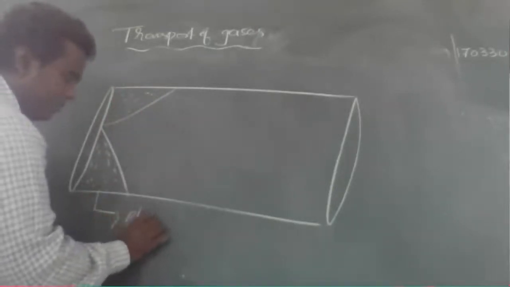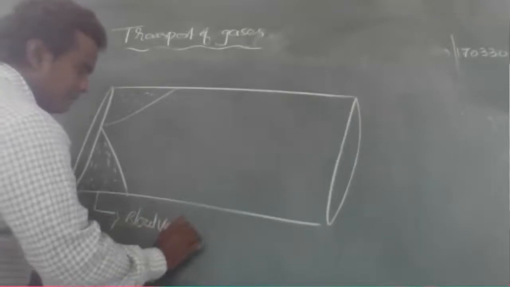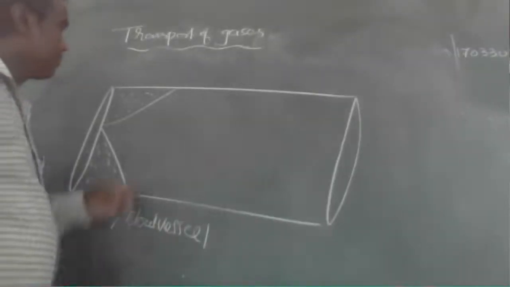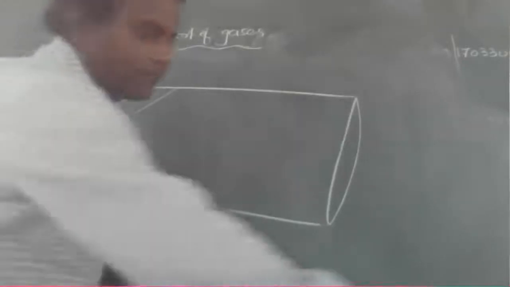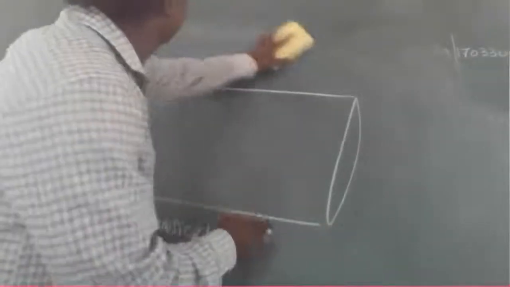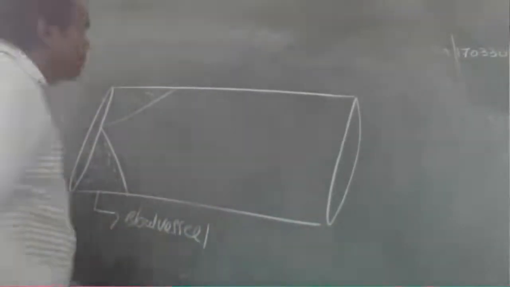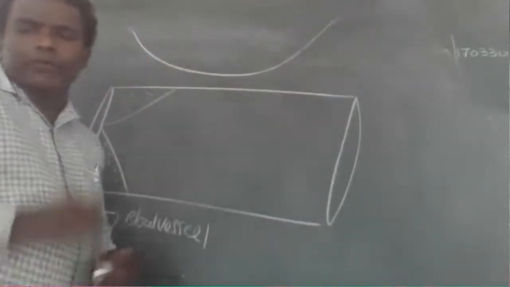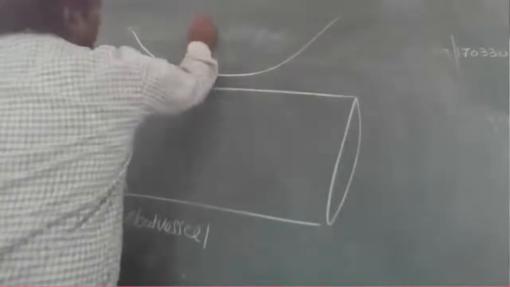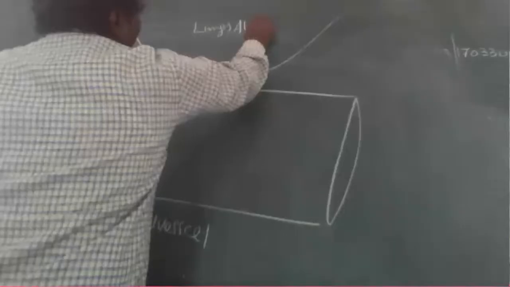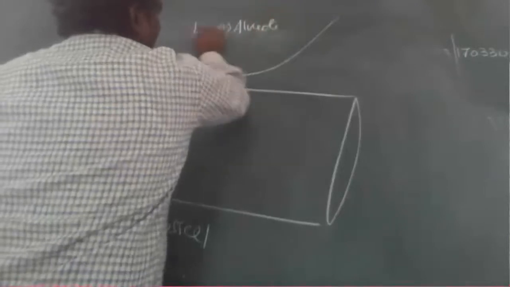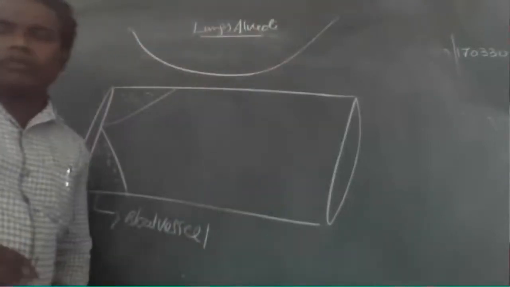So what happened here? See, this is the lungs, the lungs alveoli. This is the lungs alveoli, right?